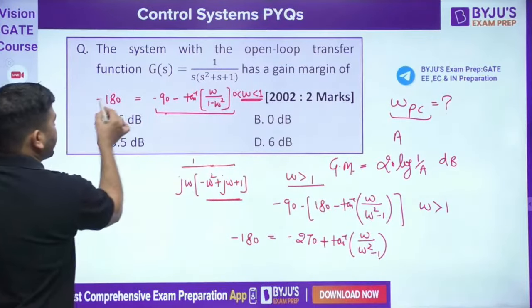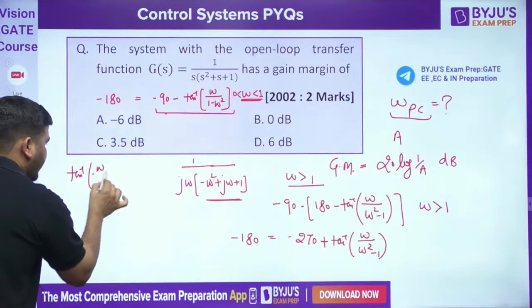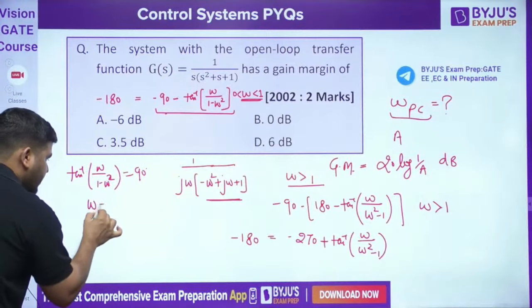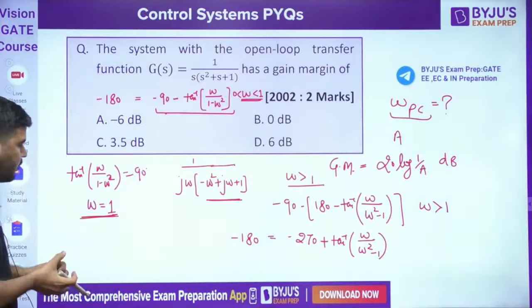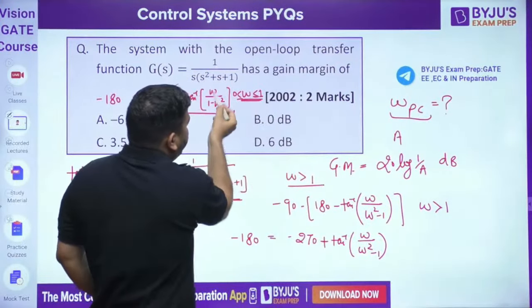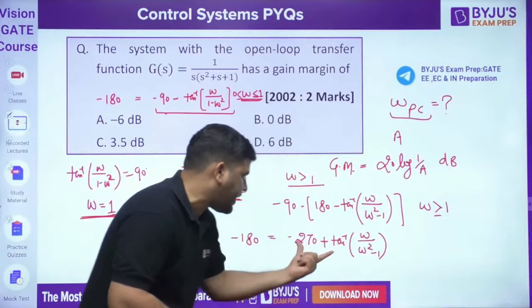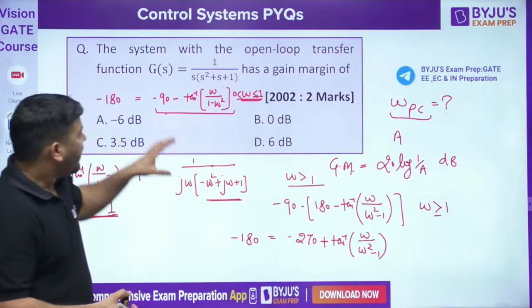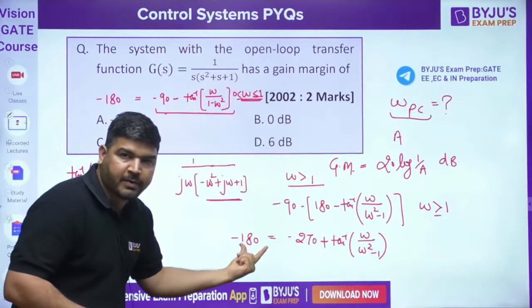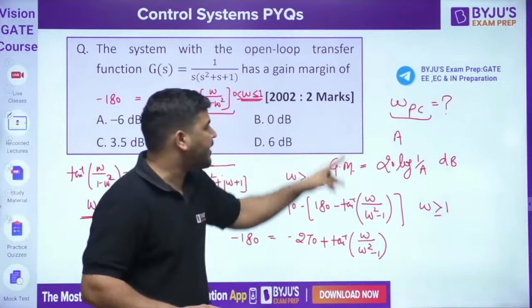So let's calculate. From this expression, you can see that minus 90 will come on this side. So you can say tan inverse of omega divided by 1 minus omega square came out to be 90. And this will be 90 if omega is equal to 1. At omega equal to 1, it came out to be 90. And omega equal to 1, you can say that it lies in this range. Similarly, here also, if you put omega equal to 1 in this expression, then also it is becoming minus 180. It means omega PC has to be 1. Either you calculate from this expression or this expression. If you put equal to minus 180, you will get omega equal to 1 from this expression also. Okay, so omega equal to 1 is my omega PC.